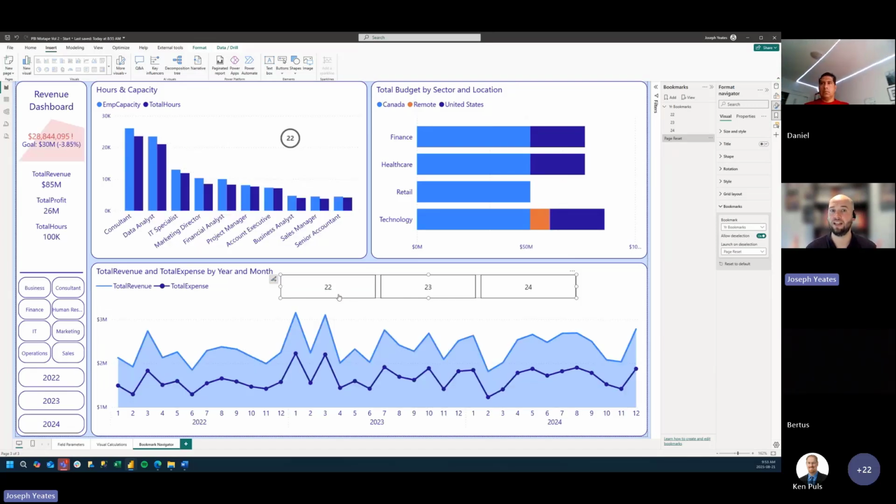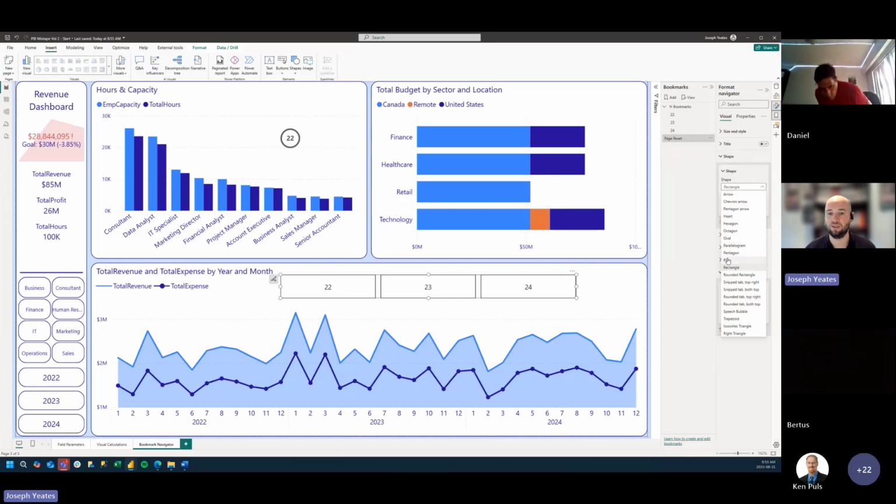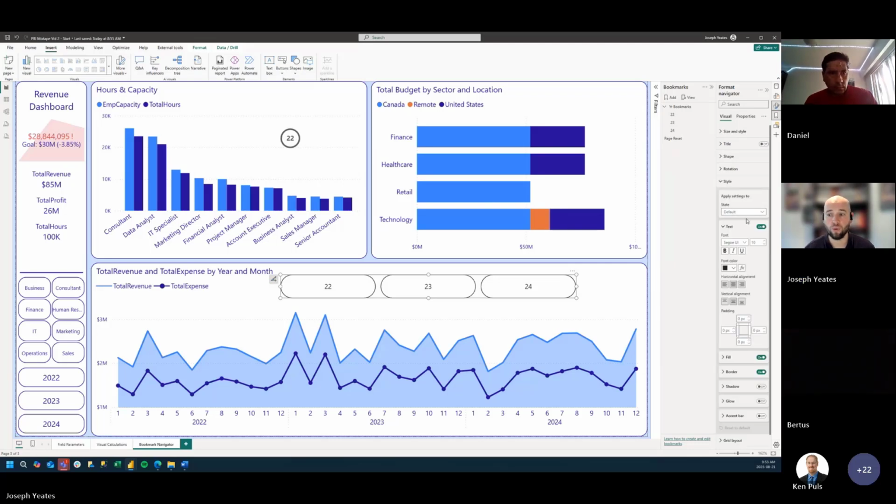And I only have to set up that once. I don't need to be fumbling around with buttons and bookmarks and in our selection pane hiding and showing things. And all the formatting that I apply to this can be done just at once. I can update the shape of everything. We can make it in pills. We can update the style, like we can bold the font of everything.